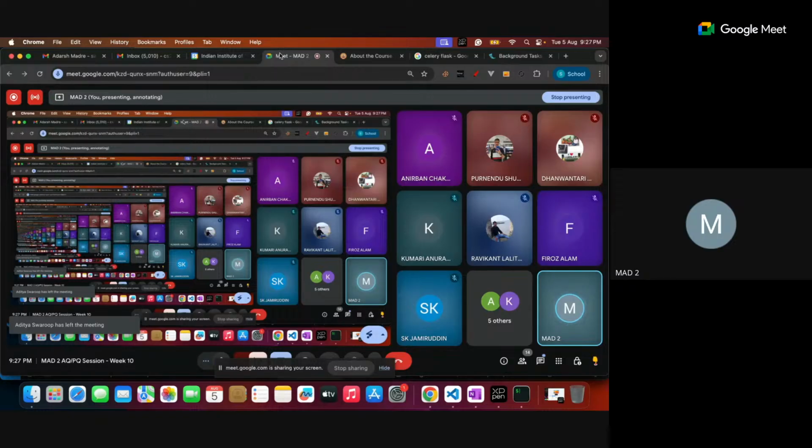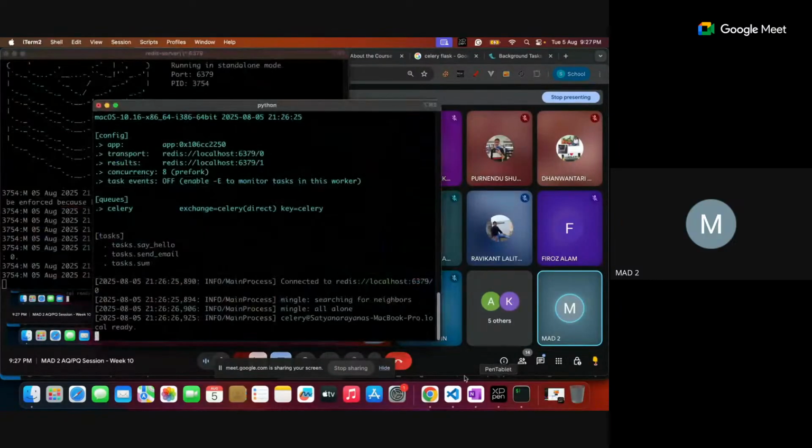So far, it is created. Can I go for a Python interpreter to call these asynchronous functions? Can I go now, invoking these tasks? Yeah, others, please, any clarification? Okay. See here, two things are running. The terminal one is Redis. The terminal two is Celery. Now let's go for that.